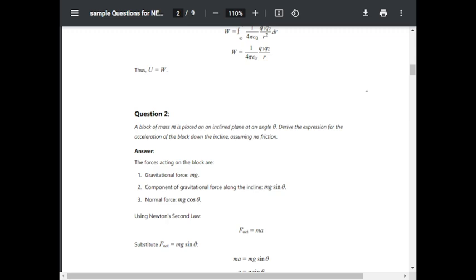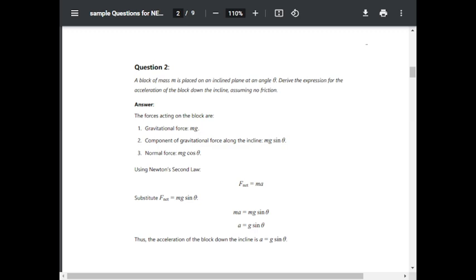Using Newton's second law, F is equal to ma, F net is equal to mg sin theta. So ma is equal to mg sin theta, hence a is equal to g sin theta. The acceleration of the block down the incline is a is equal to g sin theta.